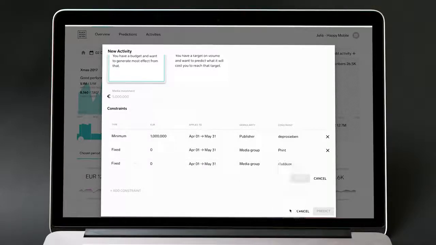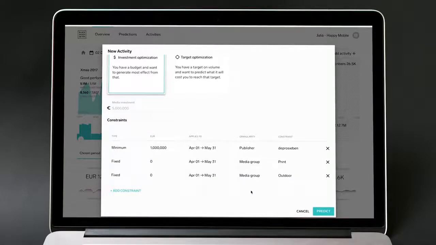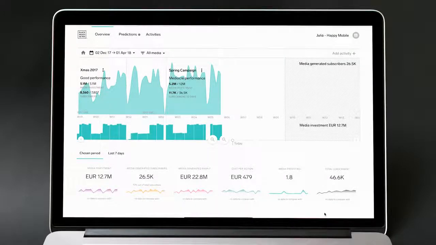So now when doing the prediction, Hamilton AI will take into account specific things about our budget that make sure that it doesn't recommend something that we can't put into action. Once we have these constraints, we can hit predict for the new campaign. Now, Hamilton AI just takes a few minutes to calculate its predictions. The pre-summer campaign prediction is ready. We are now going to see the results of that.